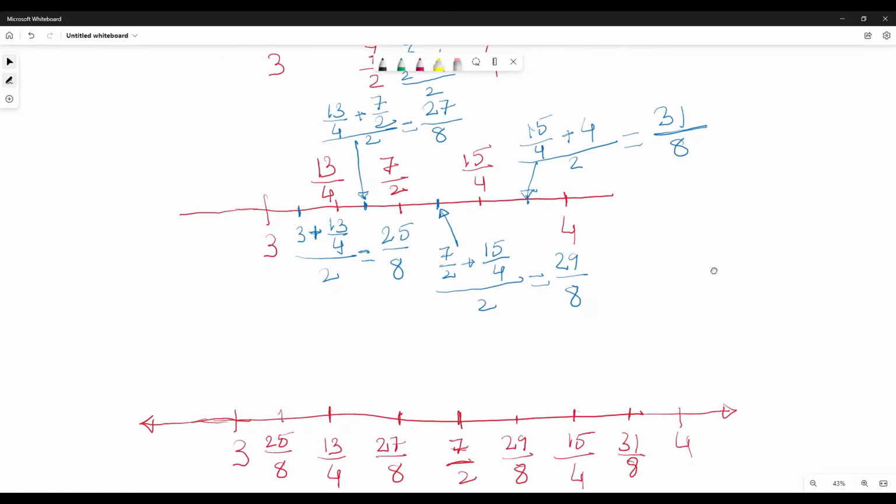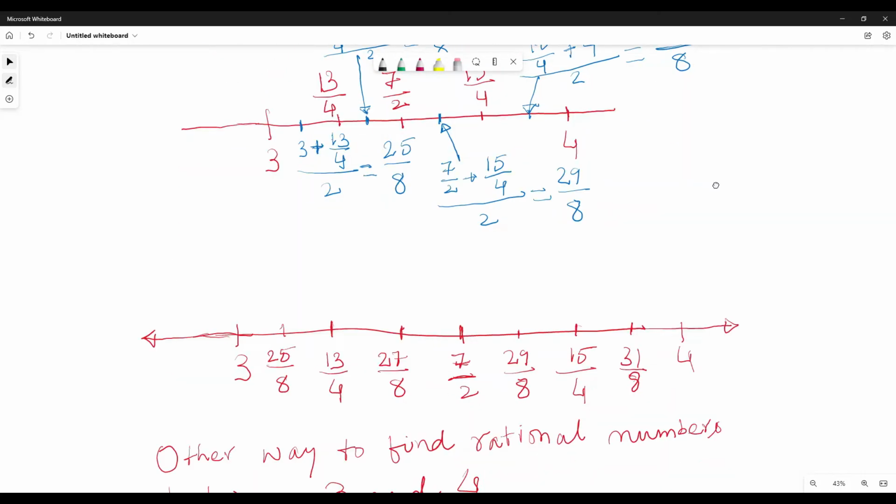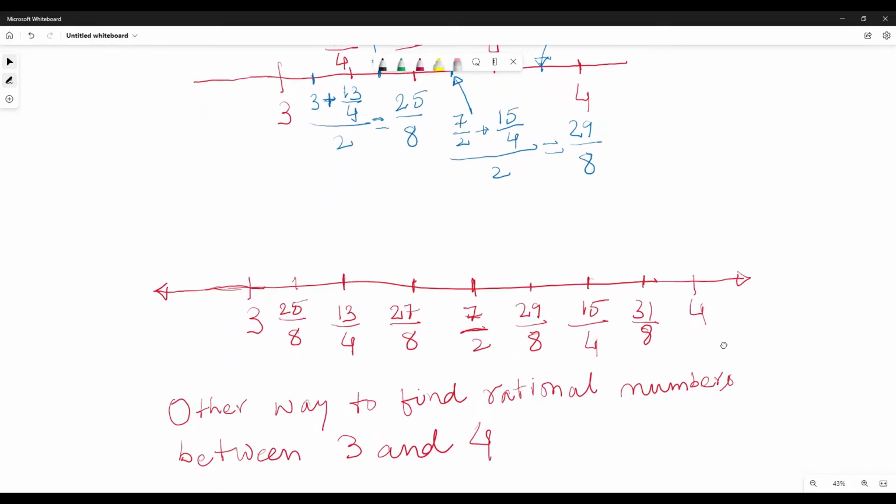You can see there is so much calculation, and you can find that between 3 and 4 lie 25 by 8, 13 by 4, 27 by 8, 7 by 2, 29 by 8, 15 by 4, 31 by 8. So all these numbers lie between 3 and 4.